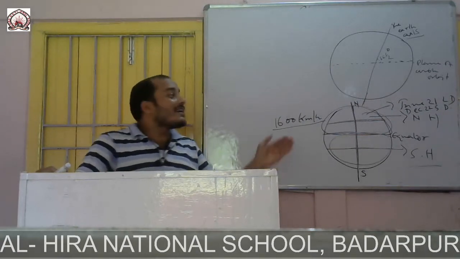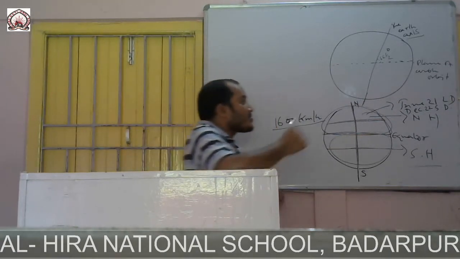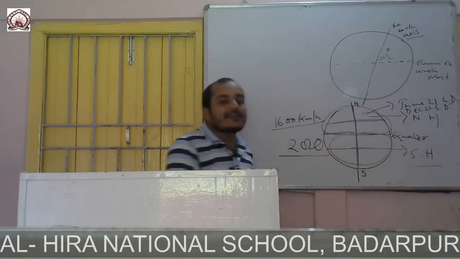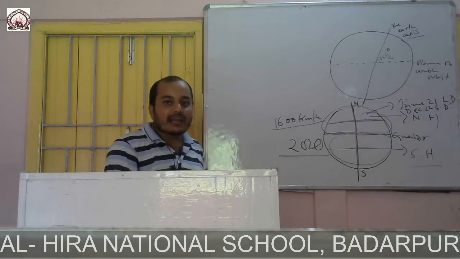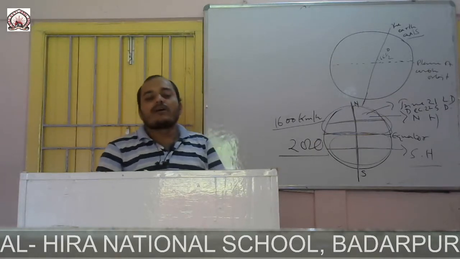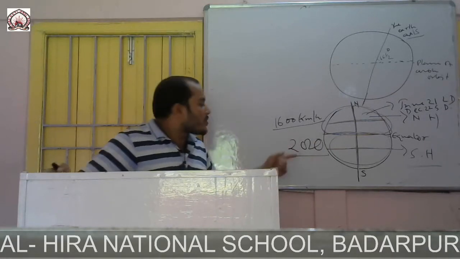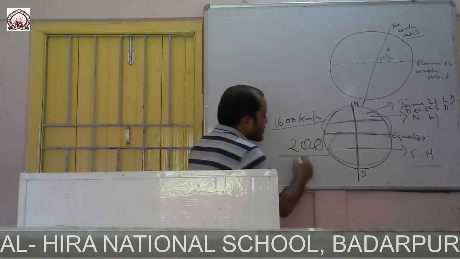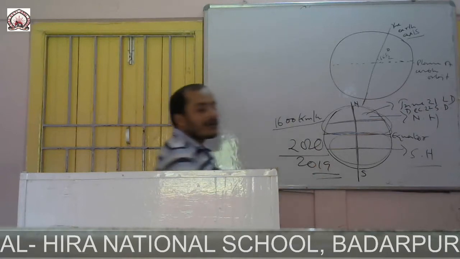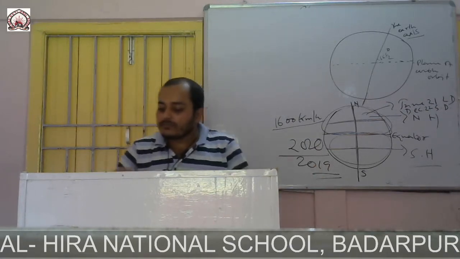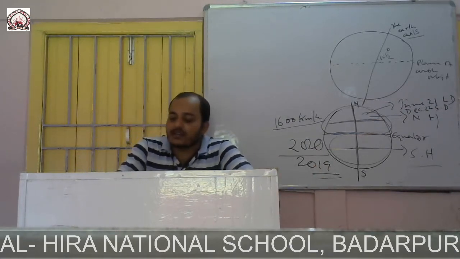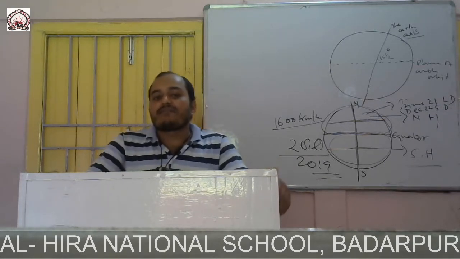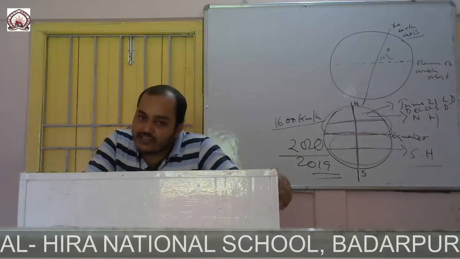That is why every 4th year is called a leap year. Now 2020 is a leap year. Clear? So this is how the leap year came. 2020 is a leap year, 2019 is not a leap year. One of the major effects of this motion of the Earth is the phenomenon of change of the seasons.